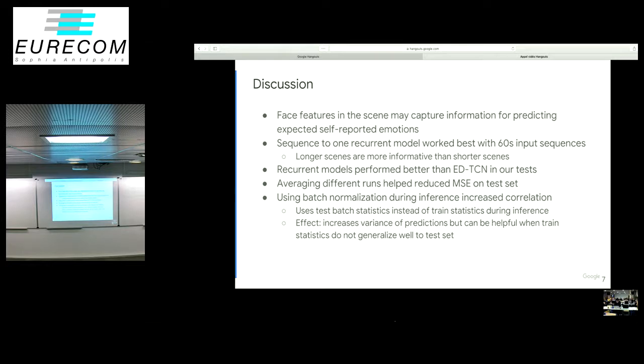However, this did not improve correlation, and our best correlation, as shown earlier, is from run 4, where we are using batch normalization during inference. So to be more precise, what we're doing here is that we're using the test batch statistics instead of the trained statistics to normalize the weights during inference. And the effect of this is that it increases the variance of our predictions, since our predictions would depend on how the test set is batched. But using the batch statistics can be helpful when the trained statistics do not generalize well to the test set, which seems to be the case here. And this may be due to the small size of the data set.